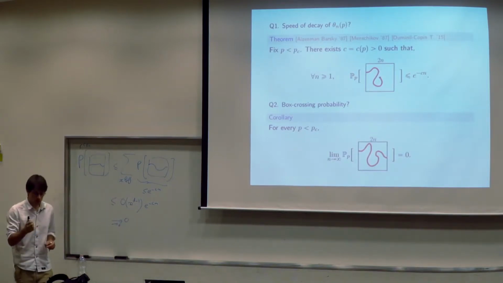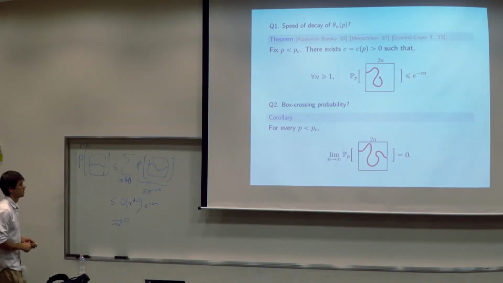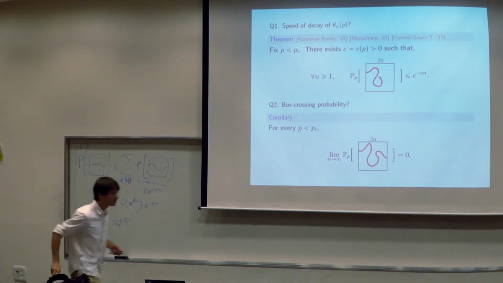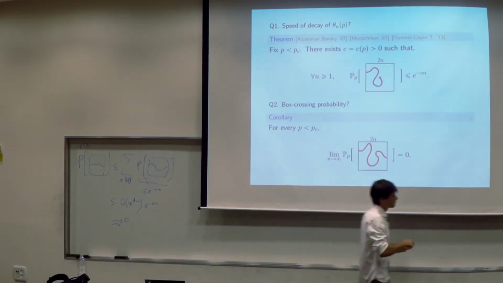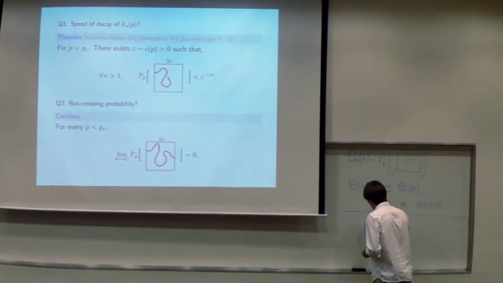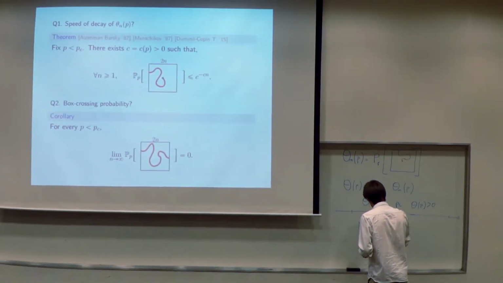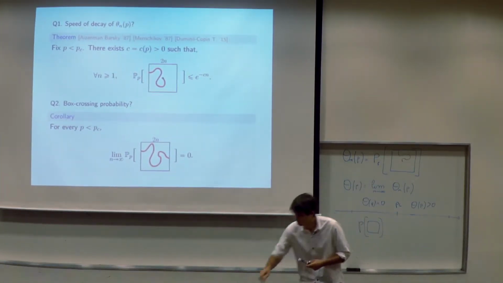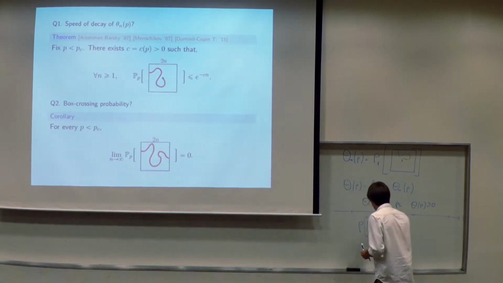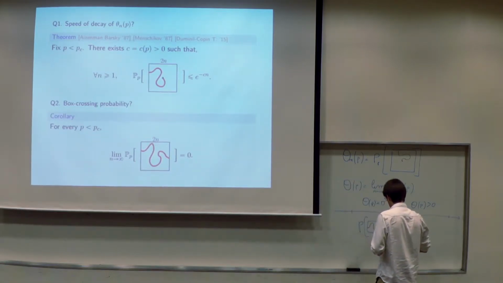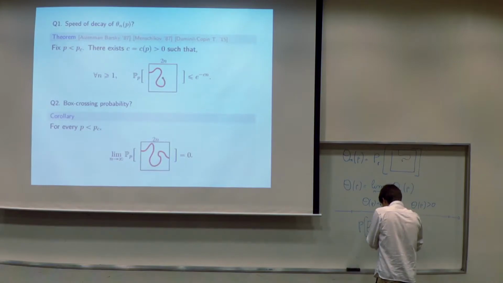So you see this exponential decay already gives this nice answer: in the subcritical regime, the probability of crossing a box from left to right goes to 0.